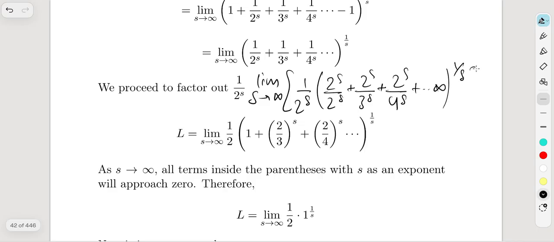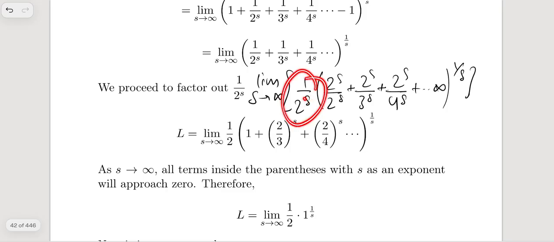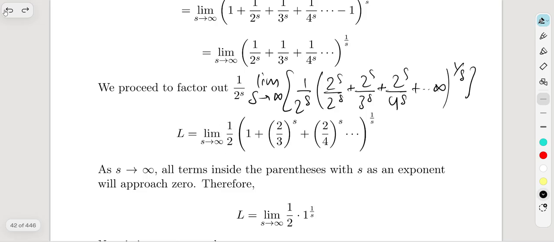whole to the 1 over s. So when you factor this out, the s cancels out with this s, and you would be getting 1 over 2 out of it, right? And you can combine these things up, so that's going to give us 1 plus 2 over 3 to the s plus 2 over 4 to the s, or you can say whole to the s.